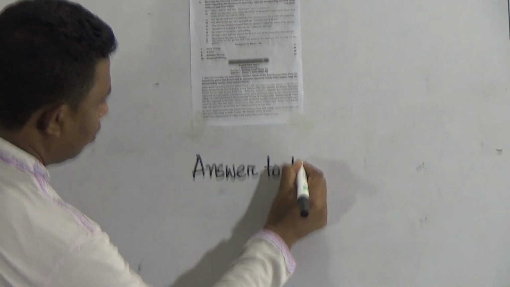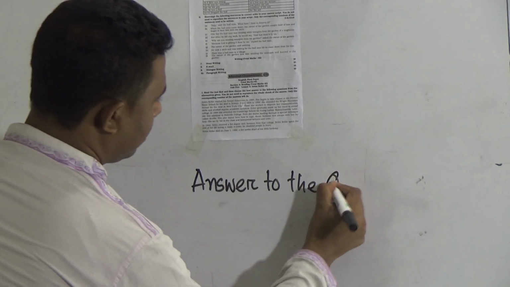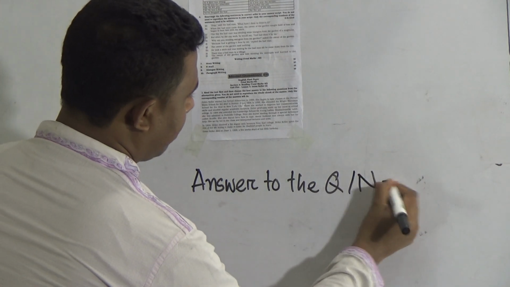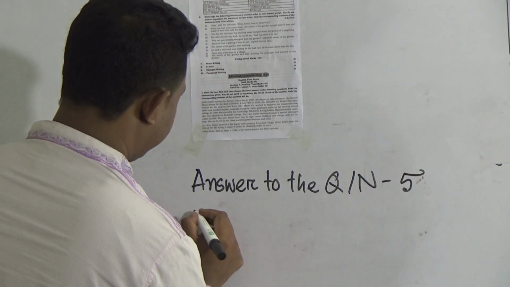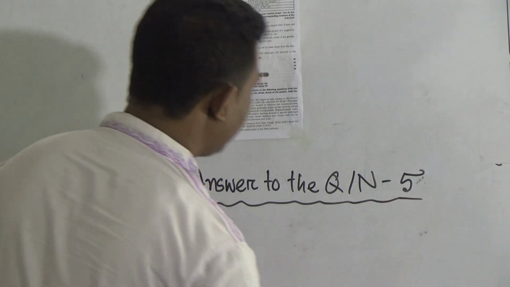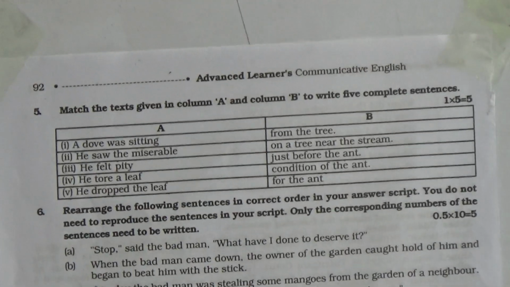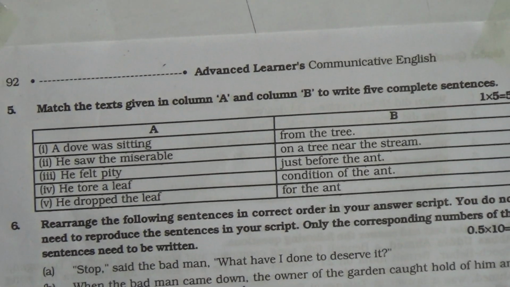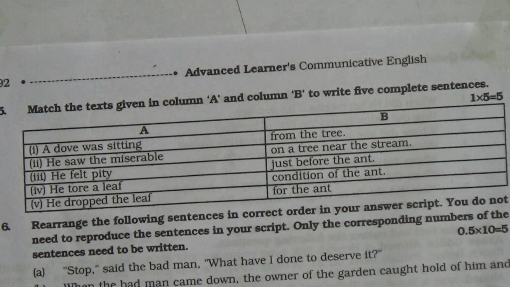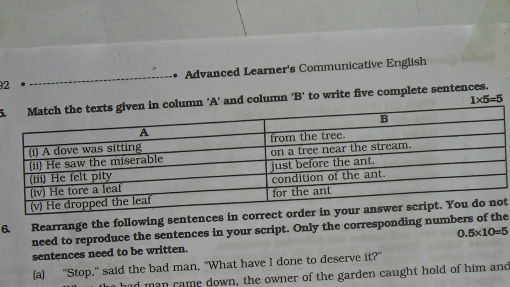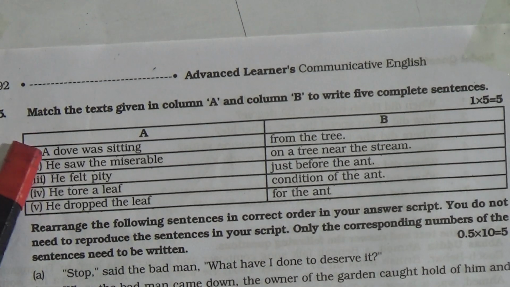Answer to the question number 5. Okay, after writing it, which number is given here? Here Roman first number, so you also will give Roman first number, and after that you will write the sentence.